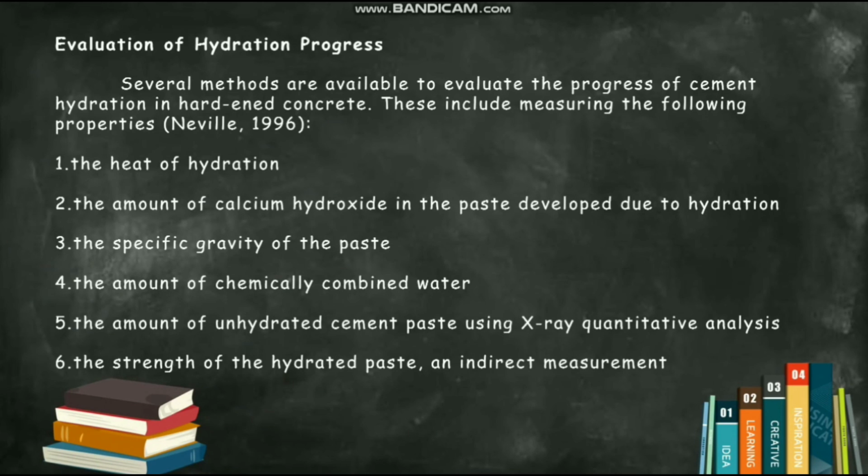Evaluation of hydration progress. Several methods are available to evaluate the progress of cement hydration in hardened concrete. These include measuring the following properties, Neville, 1996. 1. The heat of hydration. 2. The amount of calcium hydroxide in the paste developed due to hydration. 3. The specific gravity of the paste. 4. The amount of chemically combined water. 5. The amount of unhydrated cement paste using X-ray quantitative analysis. 6. The strength of the hydrated paste, an indirect measurement.